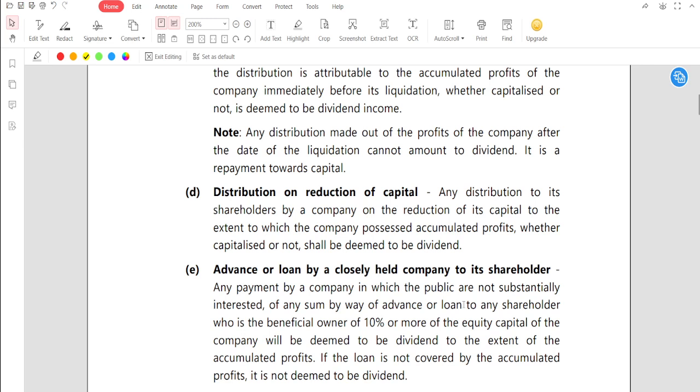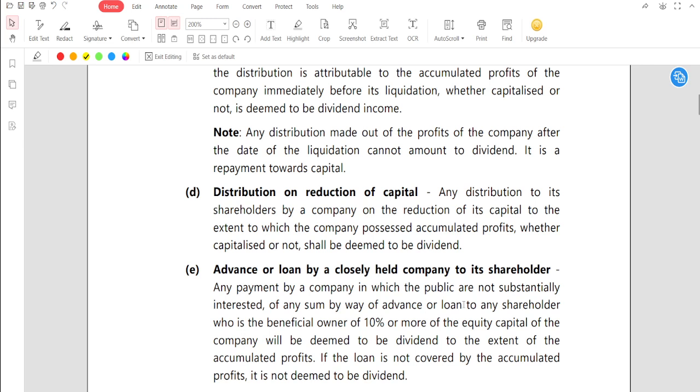Reduction of capital means, for example, a 10 rupees face value share comes down to rupees 5. For reduction of such capital value, the company distributes some amount out of its accumulated profit to the shareholder. Just think, to get something you have to sacrifice something. So to reduce the capital, you have to give some amount from your profit to the shareholder.